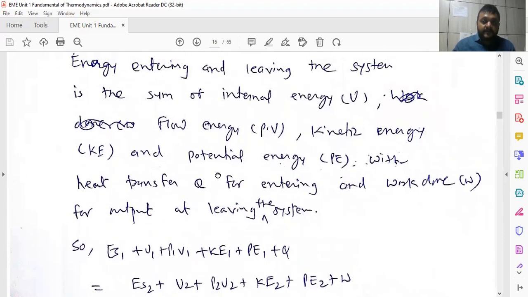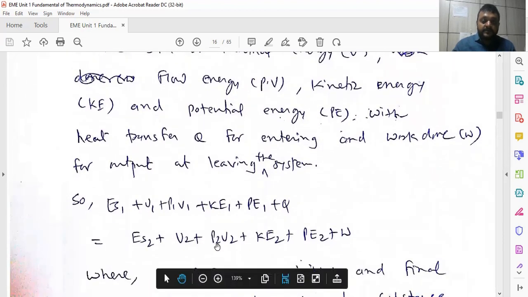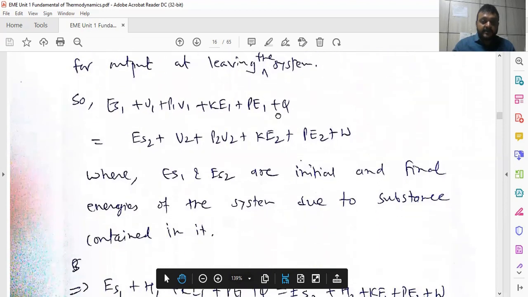U2 means internal energy U. Then P2 V2, plus KE2 kinetic energy, plus PE2 potential energy at point 2, the leaving point, and W. W is the work done. So at one point we supply the energy, and at the exit point the work done is obtained from the energy supplied at the entering point.